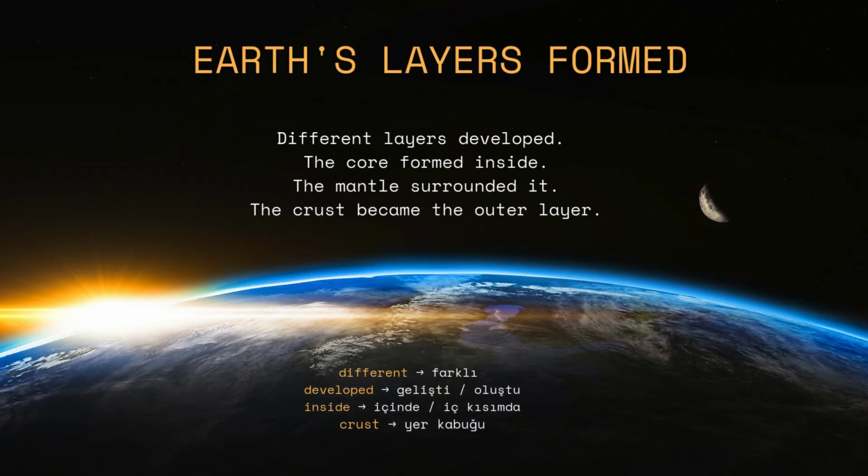Earth's layers formed. Different layers developed. The core formed inside. The mantle surrounded it. The crust became the outer layer.